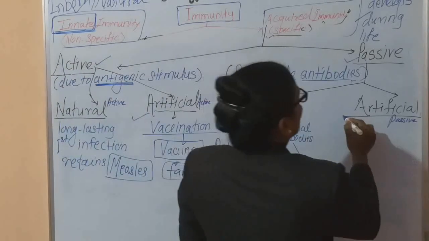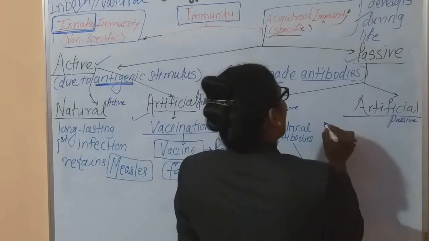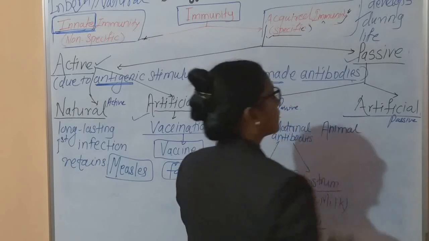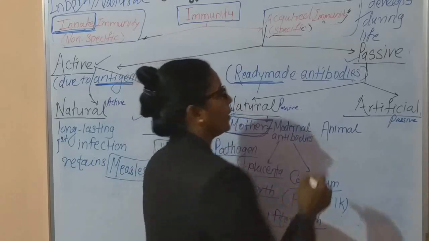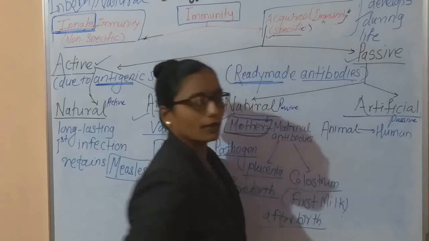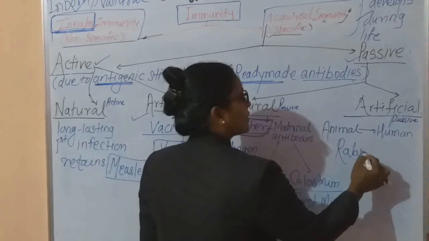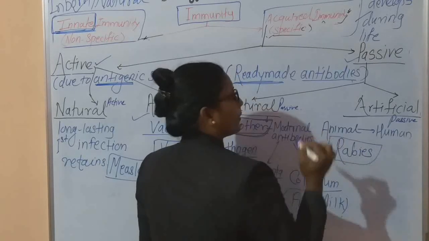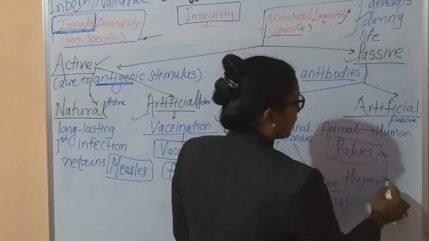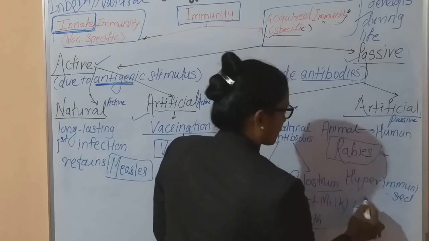Okay, and second one, that is artificial. In case of this, the antibodies are prepared in another animal, in the body of a different animal, and after that they are injected in the human body. Okay, for example, the disease rabies. Which disease? Rabies. In case of rabies, the antibodies are transferred into the human body from a hyper immunized horse.